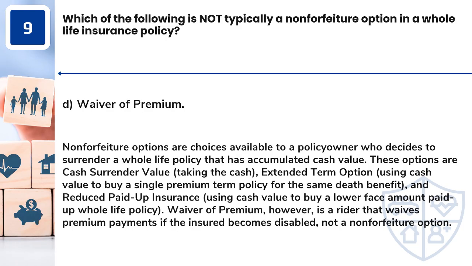Answer: D. Waiver of premium. Non-forfeiture options are choices available to a policy owner who decides to surrender a whole life policy that has accumulated cash value. These options are cash surrender value, taking the cash; extended term option, using cash value to buy a single premium term policy for the same death benefit; and reduced paid-up insurance, using cash value to buy a lower face amount paid-up whole life policy. Waiver of premium, however, is a rider that waives premium payments if the insured becomes disabled, not a non-forfeiture option.